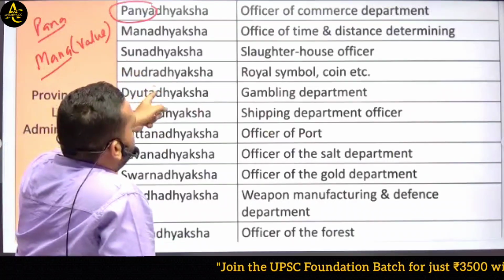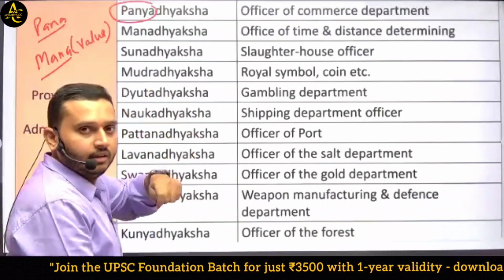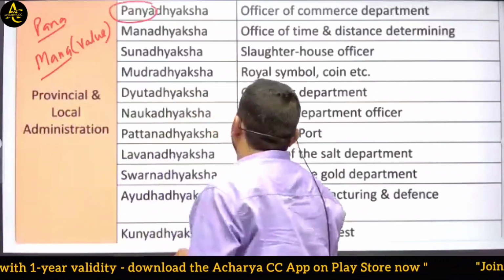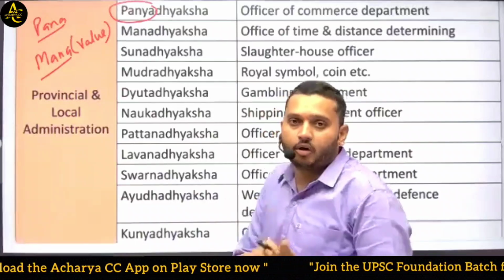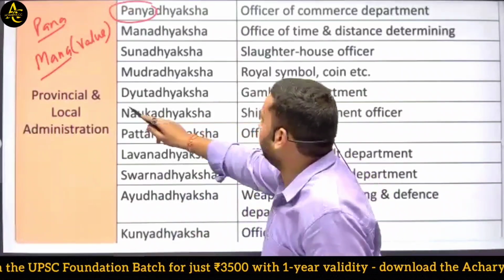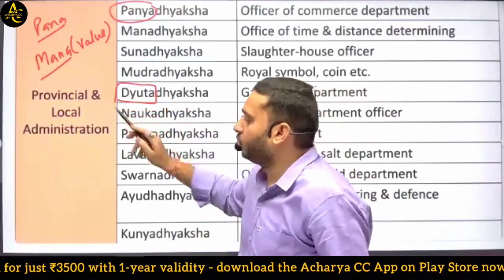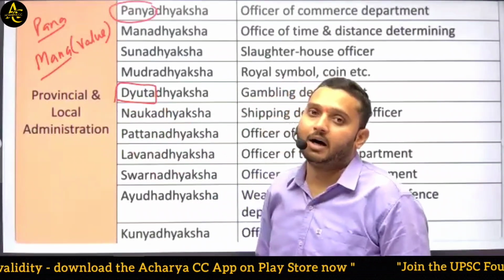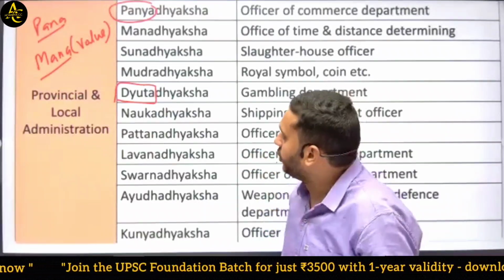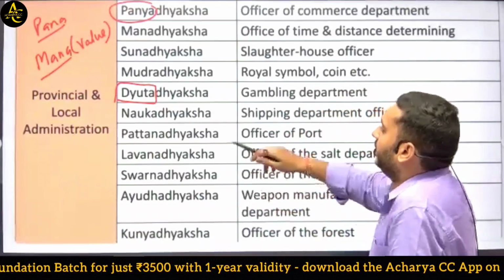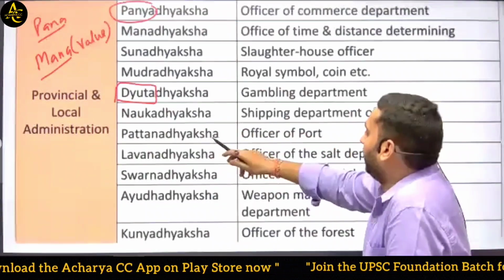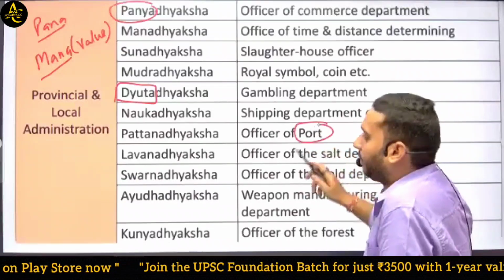Then Sunadhyaksha, the slaughterhouse officer. Obviously, that means a slaughterhouse existed. Mudradhyaksha, for royal symbols, royal letters, and the quality of coins. Dyutadhyaksha, Dyut means gambling. You also hear this word Dyut in the Mahabharata. Dyut was played between Duryodhana and Yudhishthira. So, the gambling department. Then Naukadhyaksh means shipping, Nauka means boat. Pattanadhyaksh, Pattan means port.